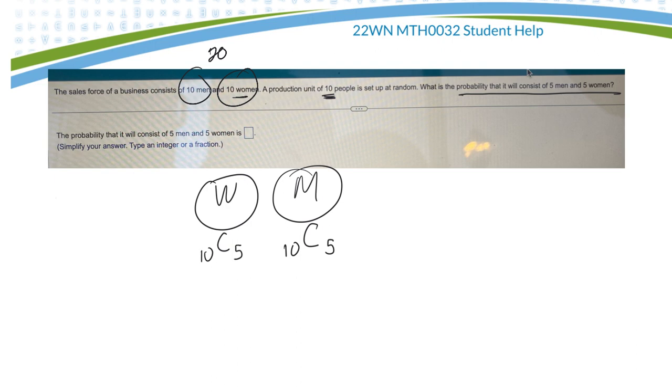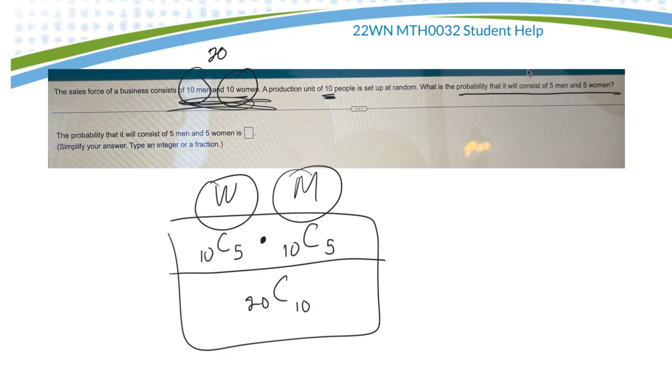If I want to know the ways that I can do both those together, that's the fundamental counting principle, so that's times. Okay, so that'll tell me how many ways I could get 5 women and 5 men from that group. If they want to know the probability, then I'll divide that by the total number of ways that I can choose 10 people from the 20 that I started with. So there'd be 20 choose 10.